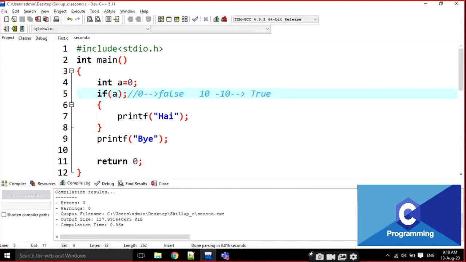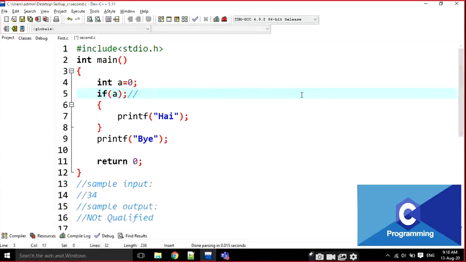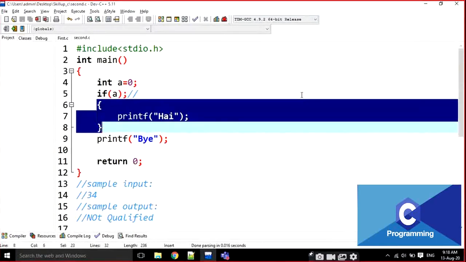Look at here. If with a semicolon means this if block is going to end here. This block I highlighted and this high are not related here. That is different and this is different.